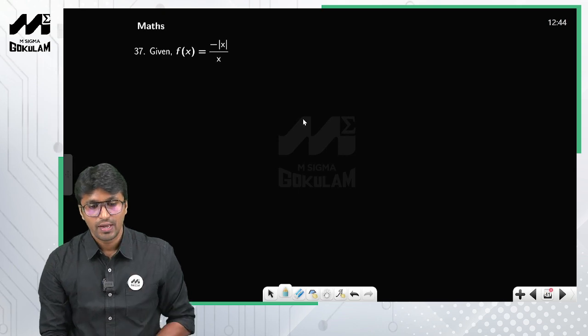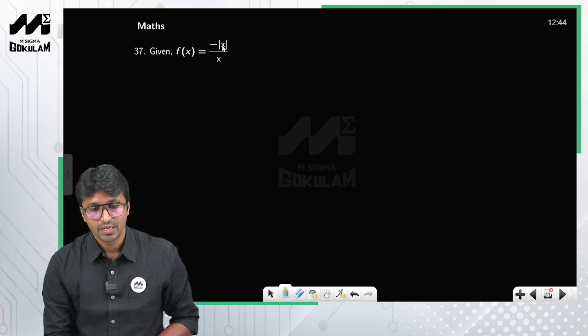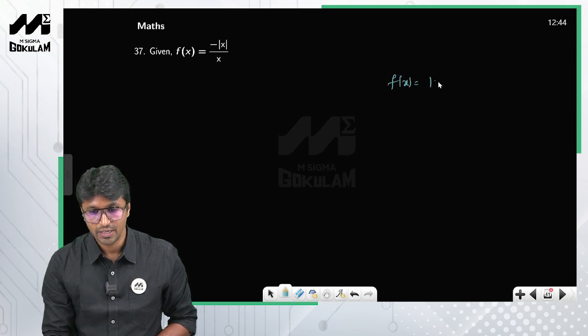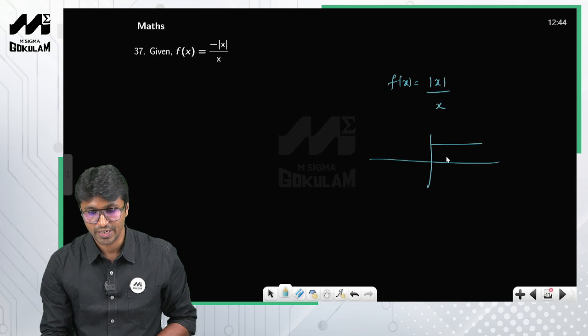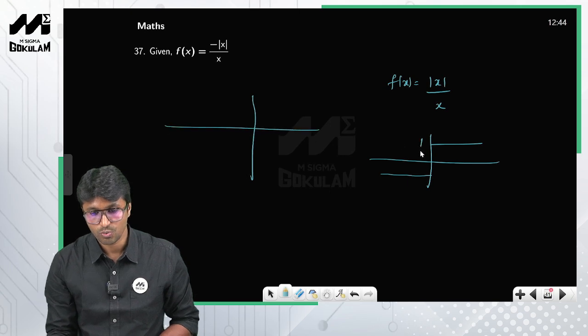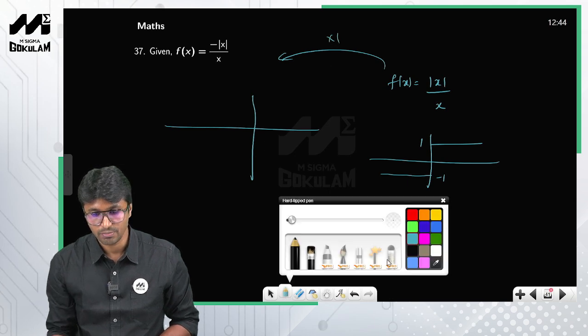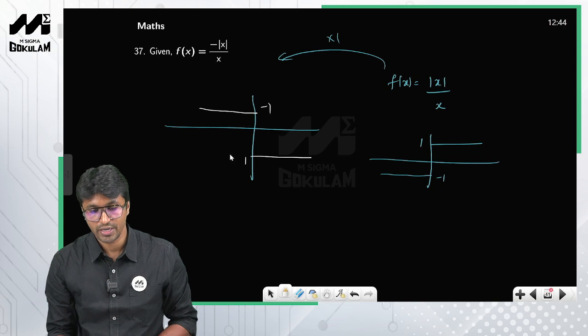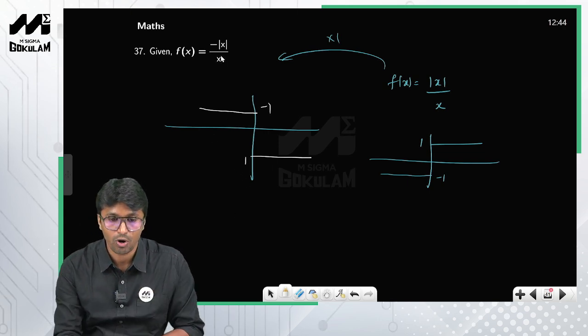So look at this one. f of x is equal to minus modulus of x by x. Listen, in signals and systems we have already learned that magnitude of x by x is nothing but the signum function, right? Now if you multiply this with a negative sign, what do you get here? So this is 1 and this is minus 1, right? You are multiplying this with minus 1, so this becomes minus 1 and this is 1, right? So he is asking you to plot this particular function.